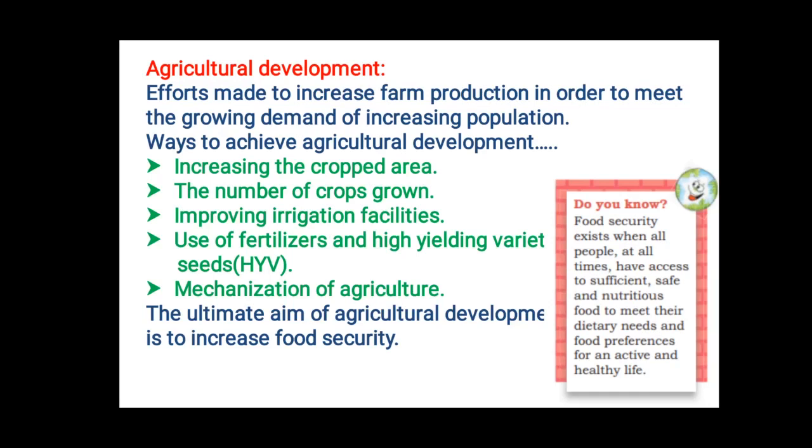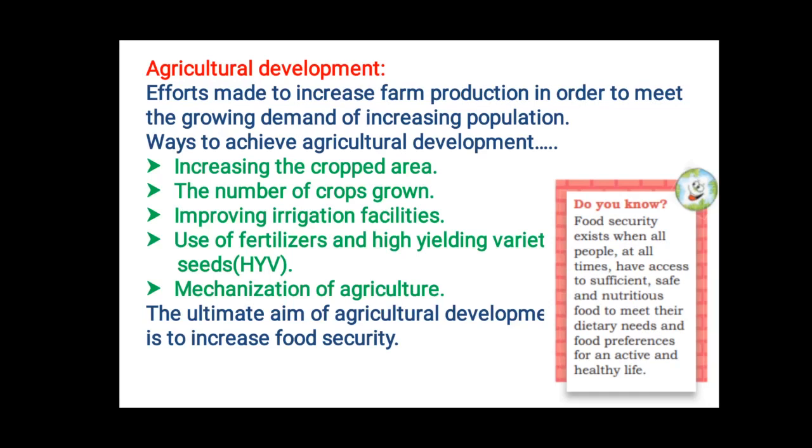Now, the use of fertilizers and high yielding variety seeds. If we use fertilizers and high yielding variety seeds, we get more production in a single crop. And also mechanization, which means using a large number of machines in agriculture and reducing manual labor. So these are all the important aspects, children, to be able to meet the growing needs of the population. That's how we can call it agricultural development.